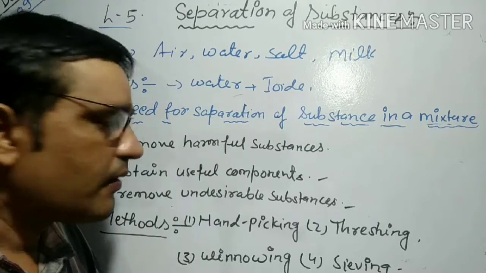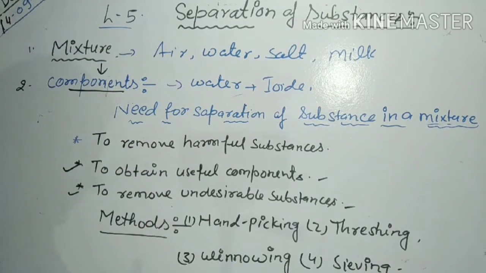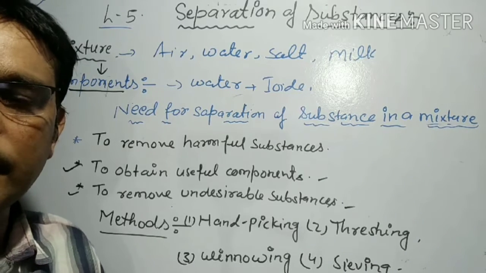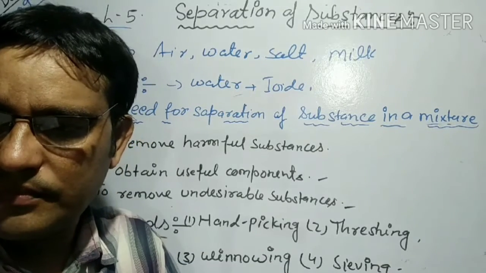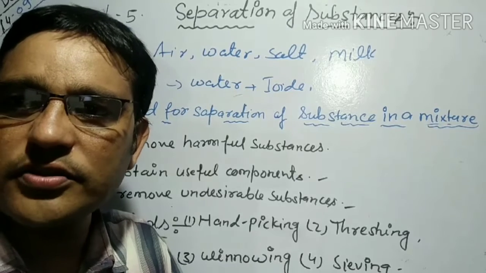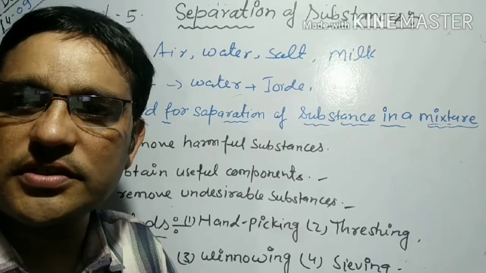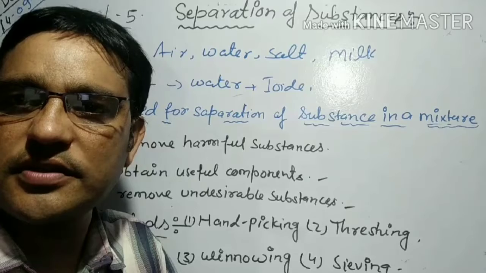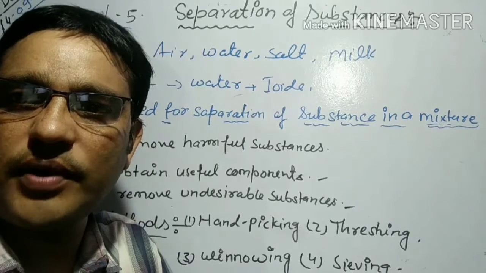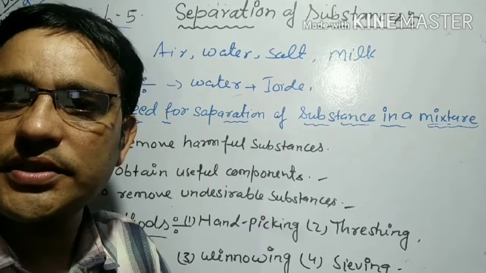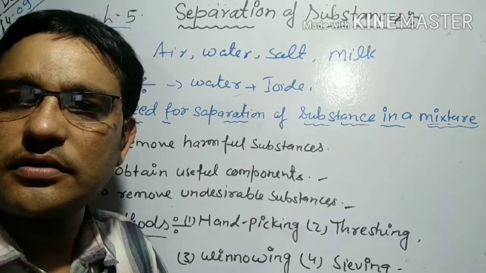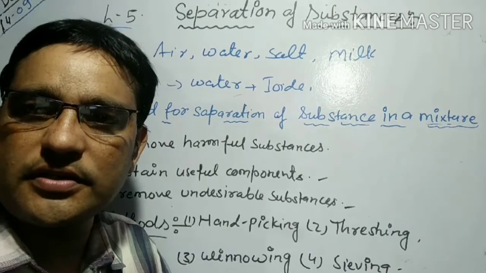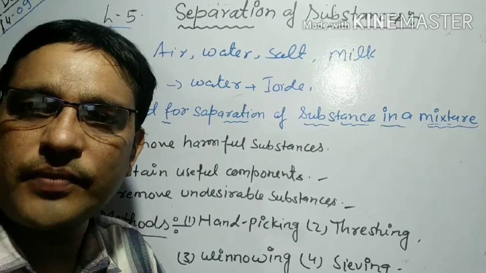Understand? The substances present in the mixture do not lose their identity. These components can usually be separated by simple physical methods. For example, common salt that is used in our cooking is prepared from sea water by separating salt from water.